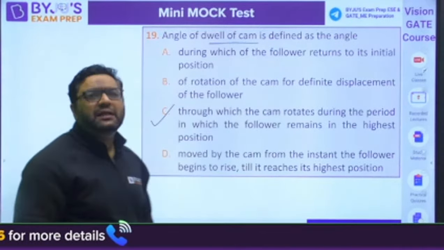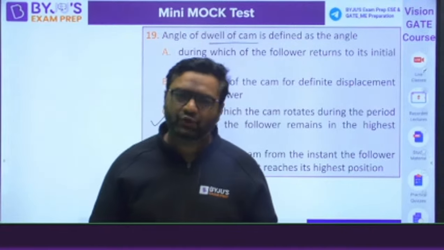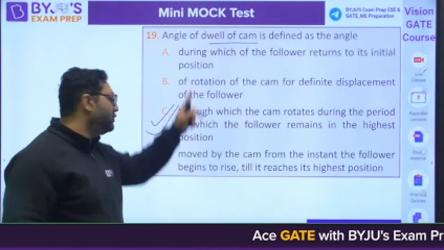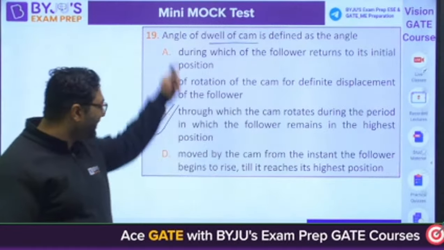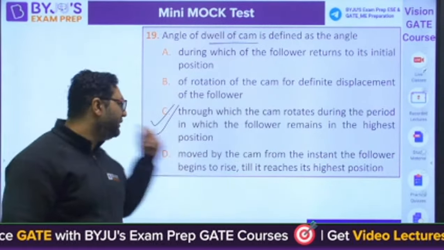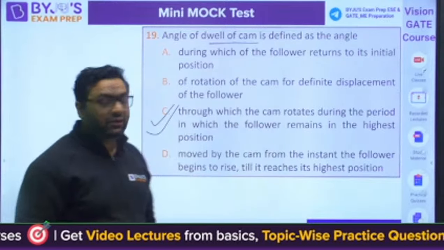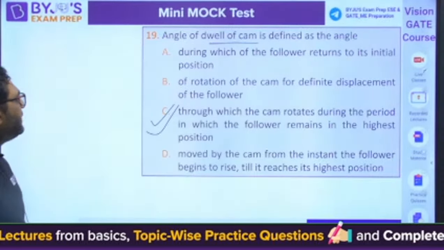Actually it is not necessary at the highest position, but option wise you will see this is the most appropriate answer. So we need to check the options also. Option wise this is the most appropriate because it is saying that the follower remains. So the answer will be C for this.